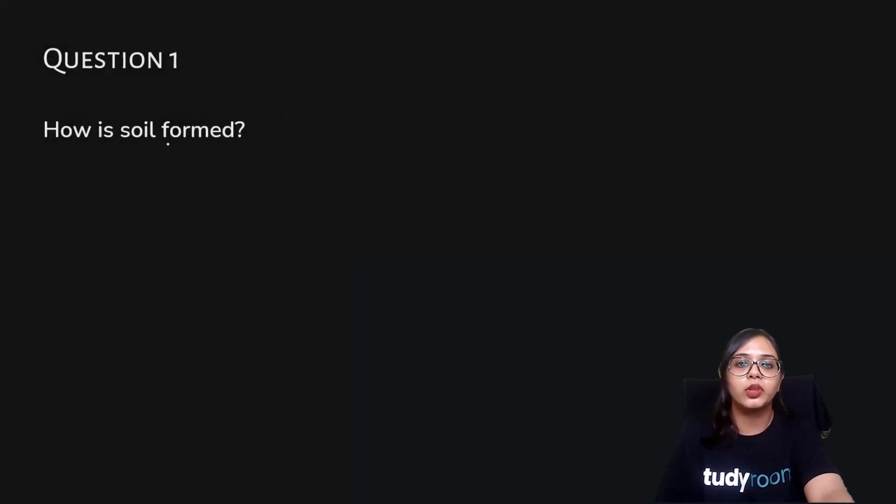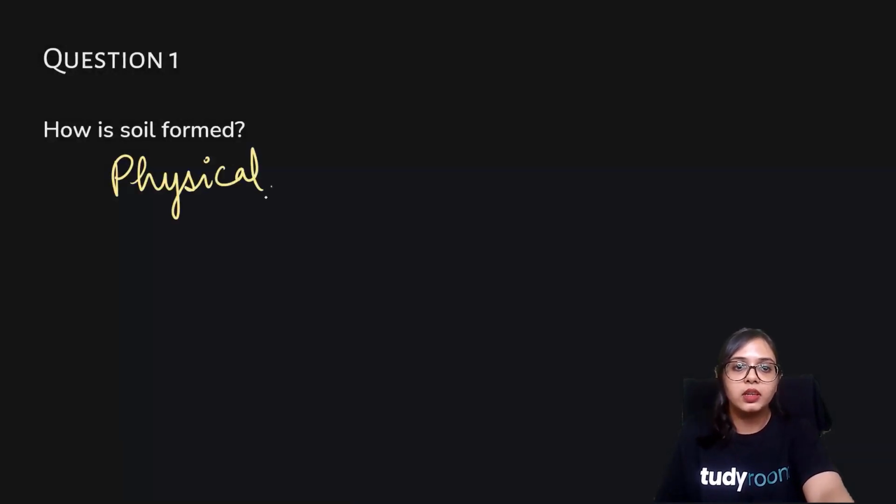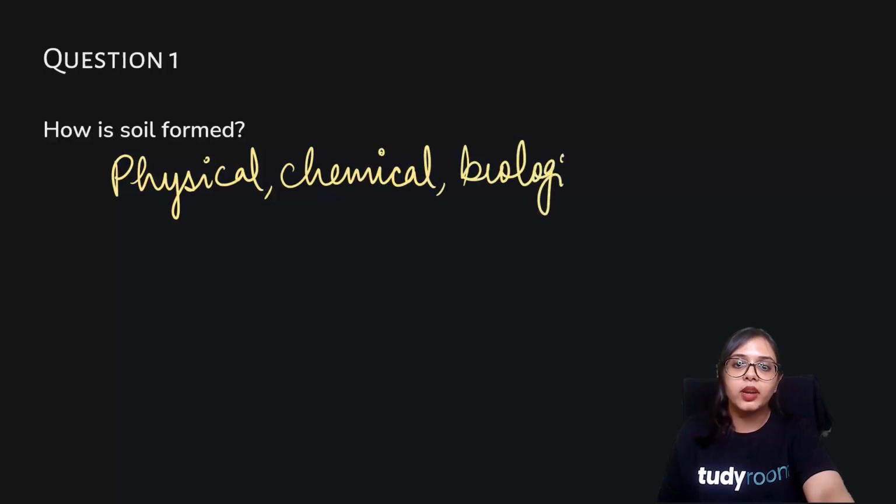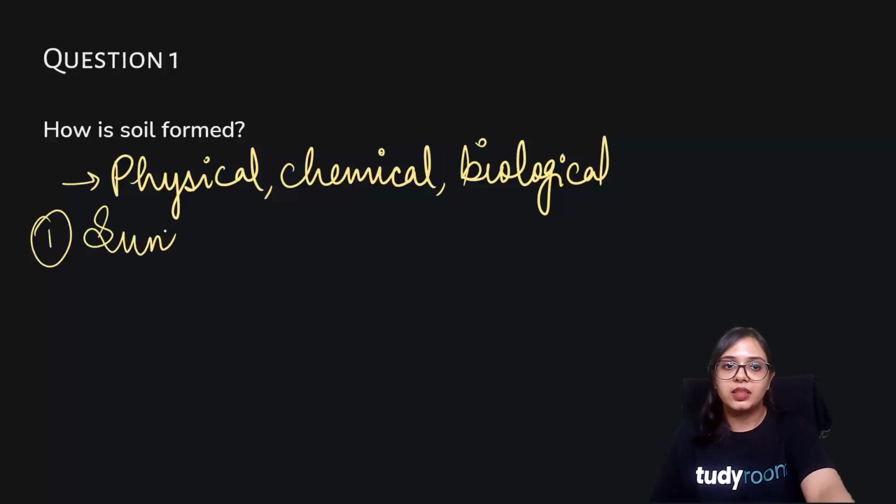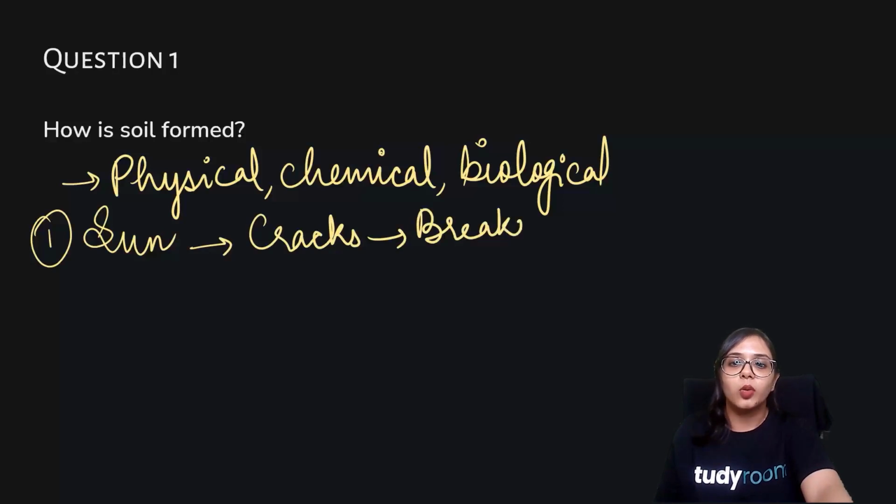How is soil formed? We know that soil is formed by very complex physical, chemical, and biological processes. And the other important elements that lead up to these physical, chemical, and biological processes. Number one is sun. We have seen that due to the heat of the sun, the rock particles expand, and in the absence of heat they contract, leading to the formation of some cracks, and these cracks ultimately break down the rocks into smaller soil particles.